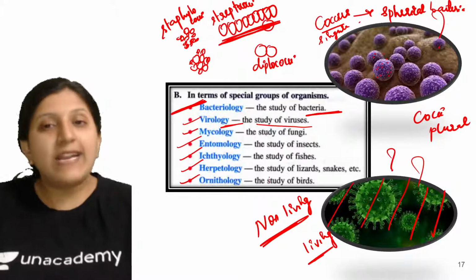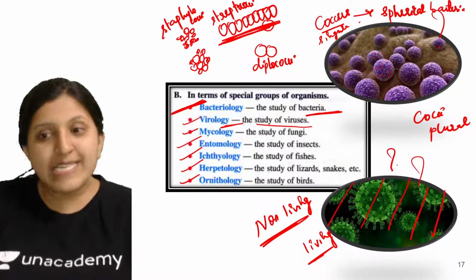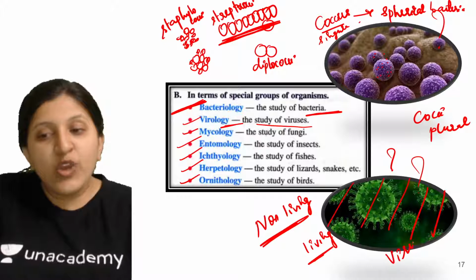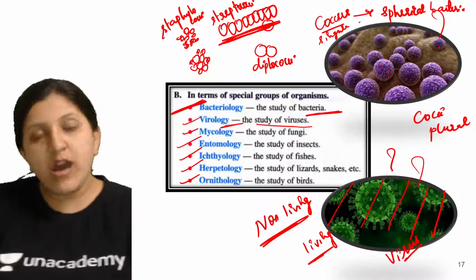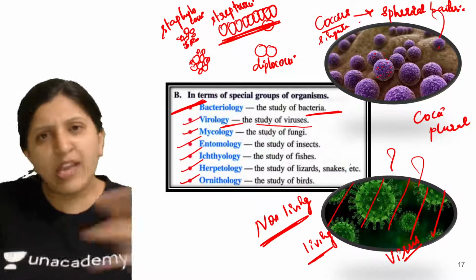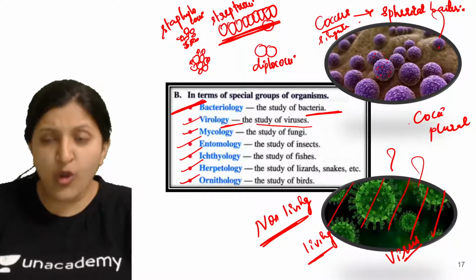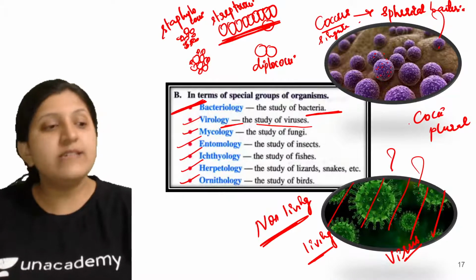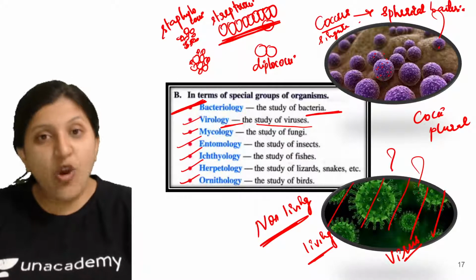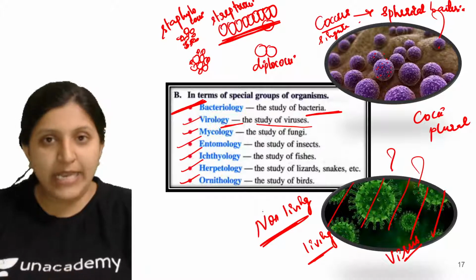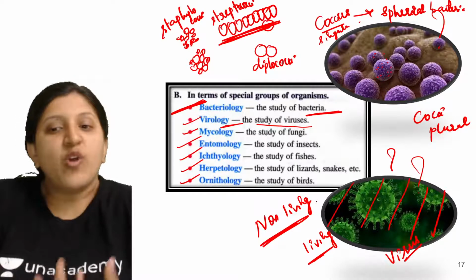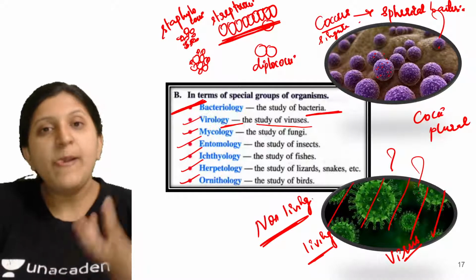That is why we cannot place the virus in any of the kingdoms: Monera, Protista, fungi, animalia, plantae. Basically viruses, viroids, prions, different categories are there. All of them are placed separately because they are not even living, they are not even non-living.